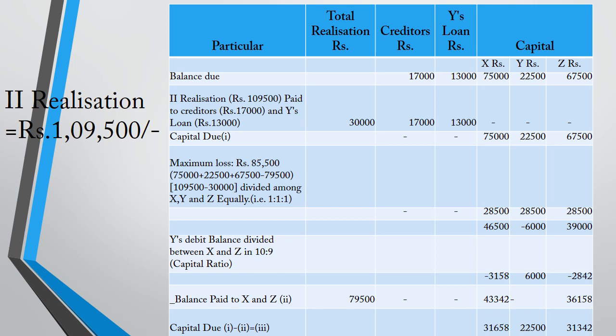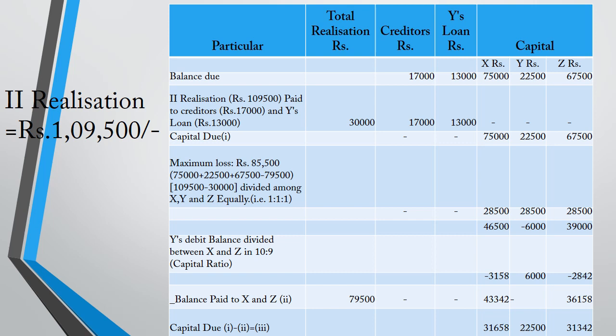Then second we pay Y's loan. These two amounts we have to pay first, then we pay the partners' capital. Before that we have to calculate the maximum loss. At each and every stage we have to calculate the maximum loss. First we add X's capital 75,000, Y's capital 22,500 and Z's capital 67,500. All together it adds up to 1,65,000.